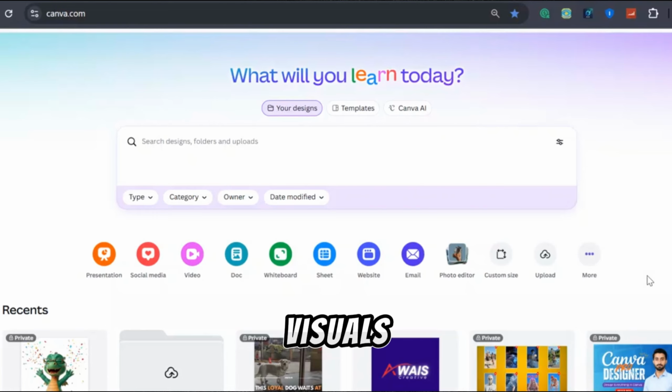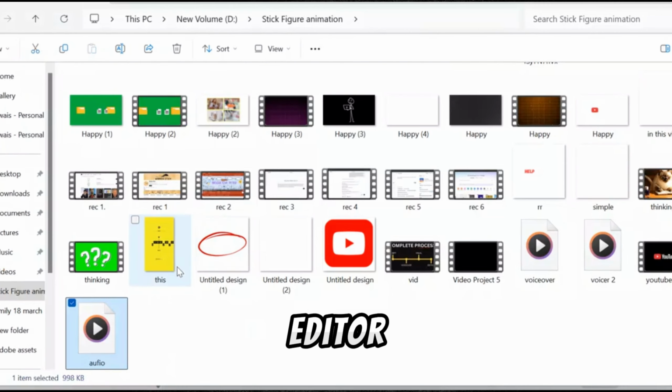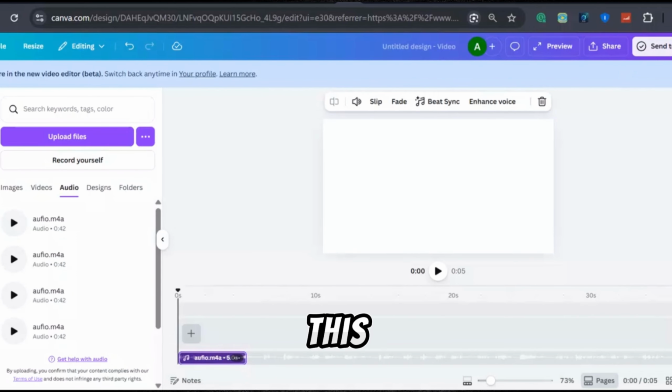Now it's time to create the visuals. For this step, you can use Canva, which is one of the easiest tools available for creating simple animated videos. Start by opening Canva and creating a new project using the standard video format. Once the editor opens, upload the voiceover file you downloaded earlier. Drag the audio file onto the timeline. This will act as the base of your project and help you synchronize all visuals with the narration.